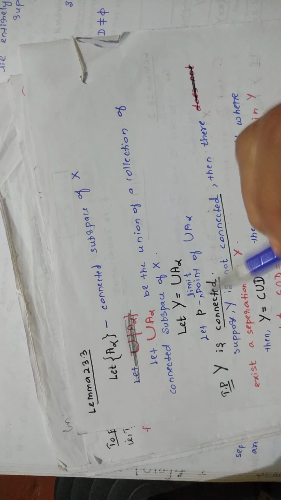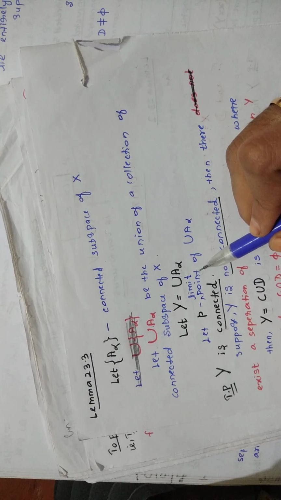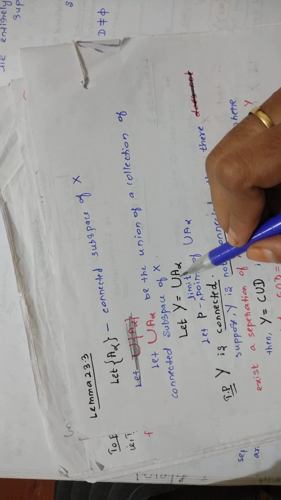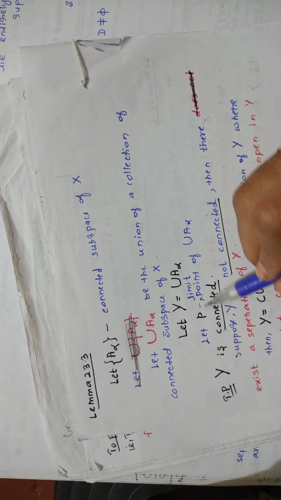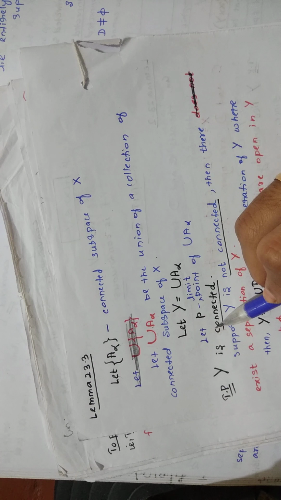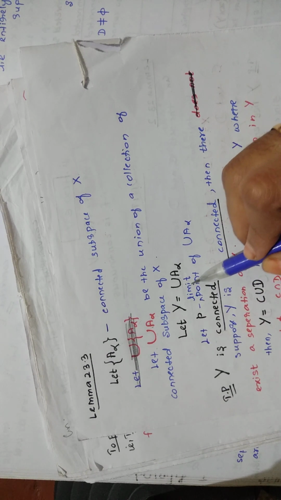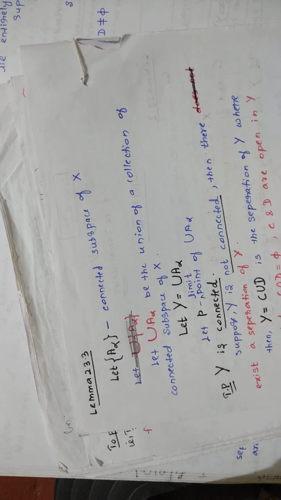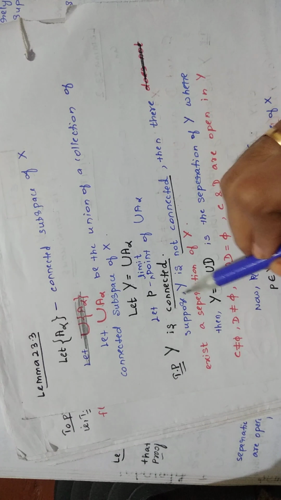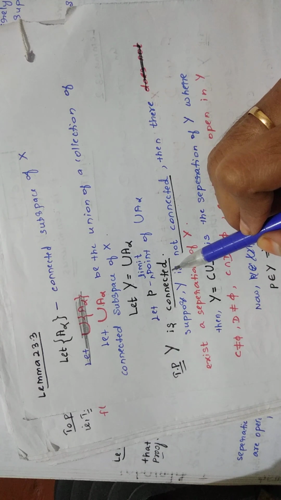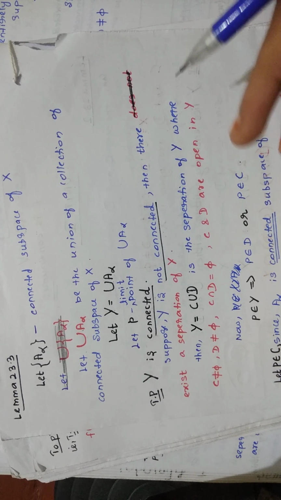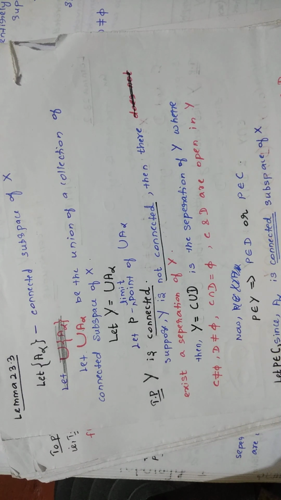Also you are taking a limit point within this union of A alpha, because it is given in the statement. The limit point is P here. Let P be the limit point of the union of A alpha. We have to prove Y is connected, and we are going to prove this by contradiction. The proof is in that format.